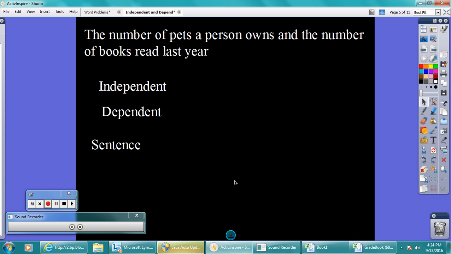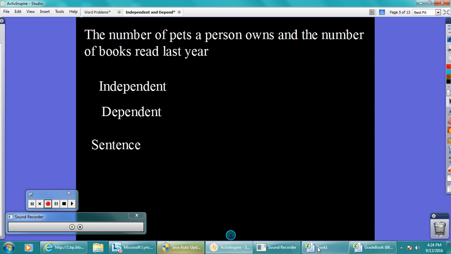Alright, so now let's talk about the number of pets a person owns and the number of books read last year. Let's look at this one. So I read 5 books last year. So does that mean I have 5 pets? So if I read 6 books, does that mean I get less pets or more pets? Or if I have 5 pets, then I read 5 books? Or if I have less pets? What if I have no pets? Do I read no books? Does this one make sense?